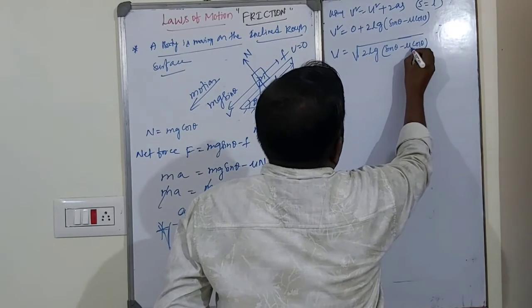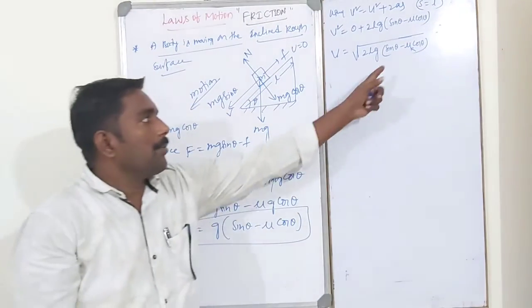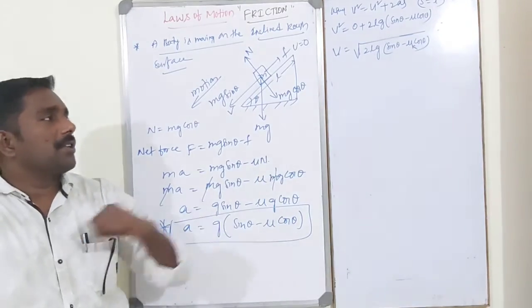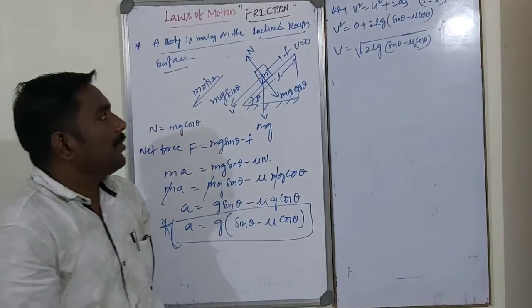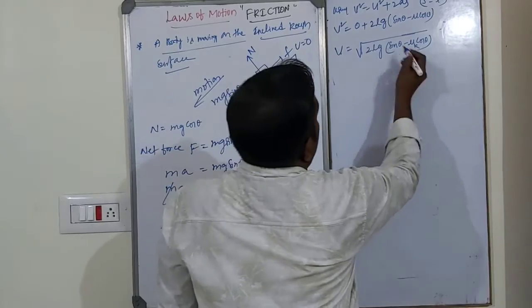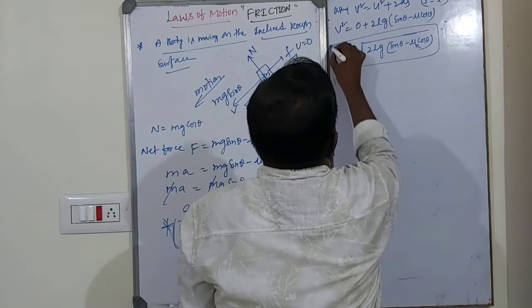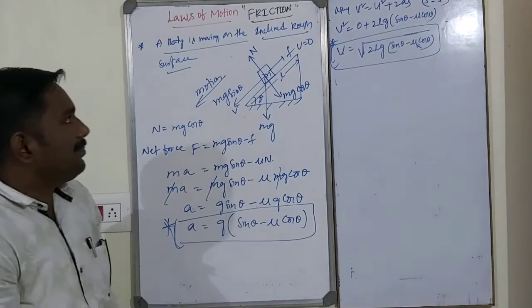See dear student, in this case mu is nothing but mu k, because it is kinetic friction, the coefficient of kinetic friction. The body slides down with a velocity v. So this is the final velocity of the body, students. This is also very most important one. Final velocity of the body.